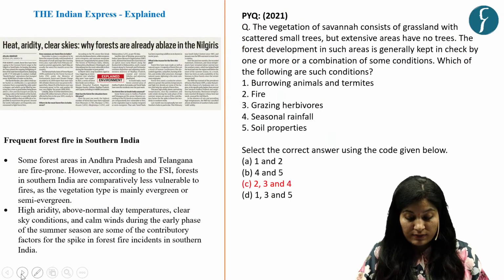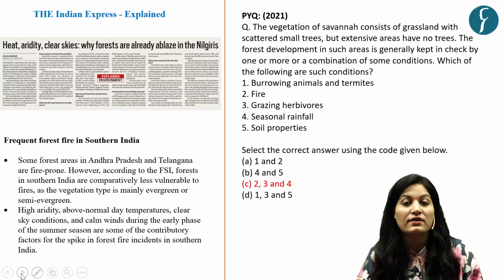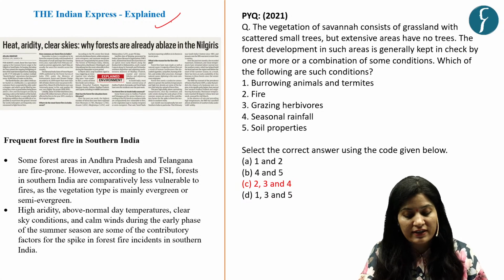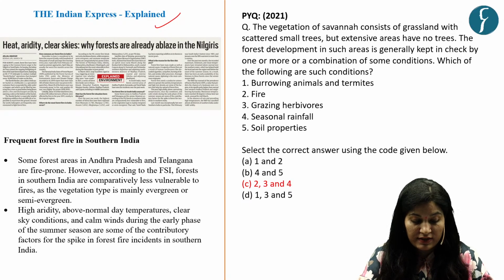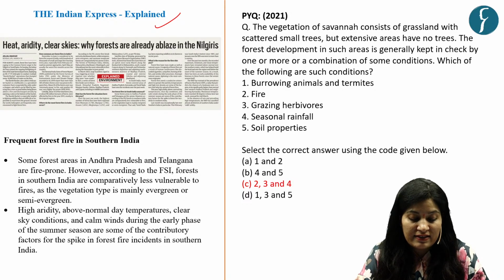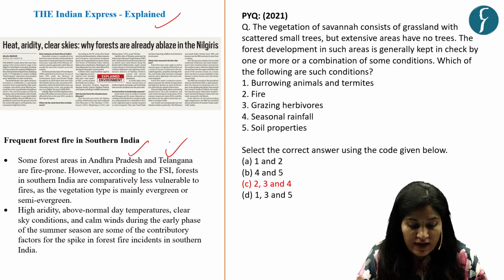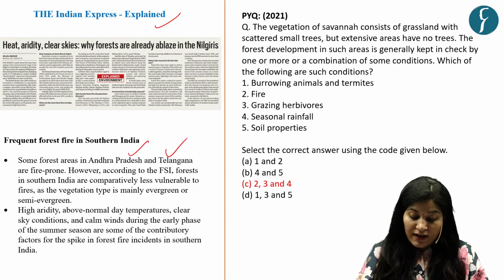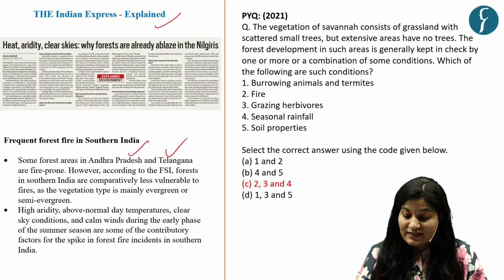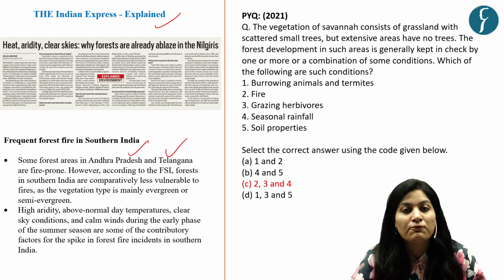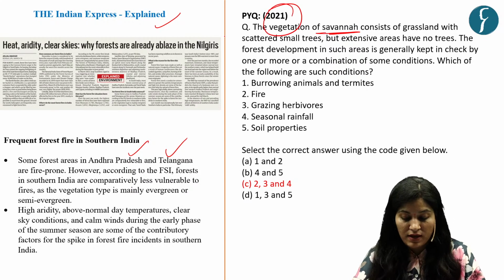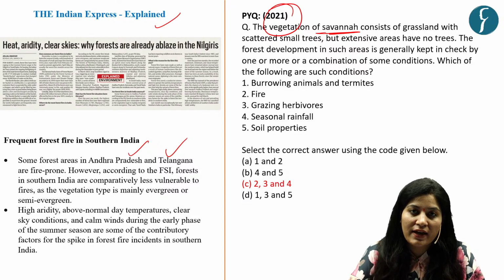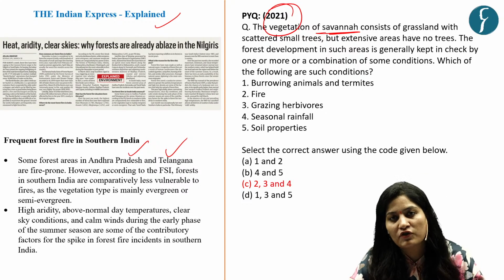Now come to our another question, which is based on this article, which appeared on the explained page in the Indian Express. The context is that this article highlights frequent fire incidents in the forests in Andhra Pradesh, Telangana, and southern forests. Why have we taken this? Because a basic understanding of different phenomena linked to different forests is an important theme. There was a question on savanna in 2021. So here we have taken a question on forest fire, in which we have covered important aspects with respect to forest fire.